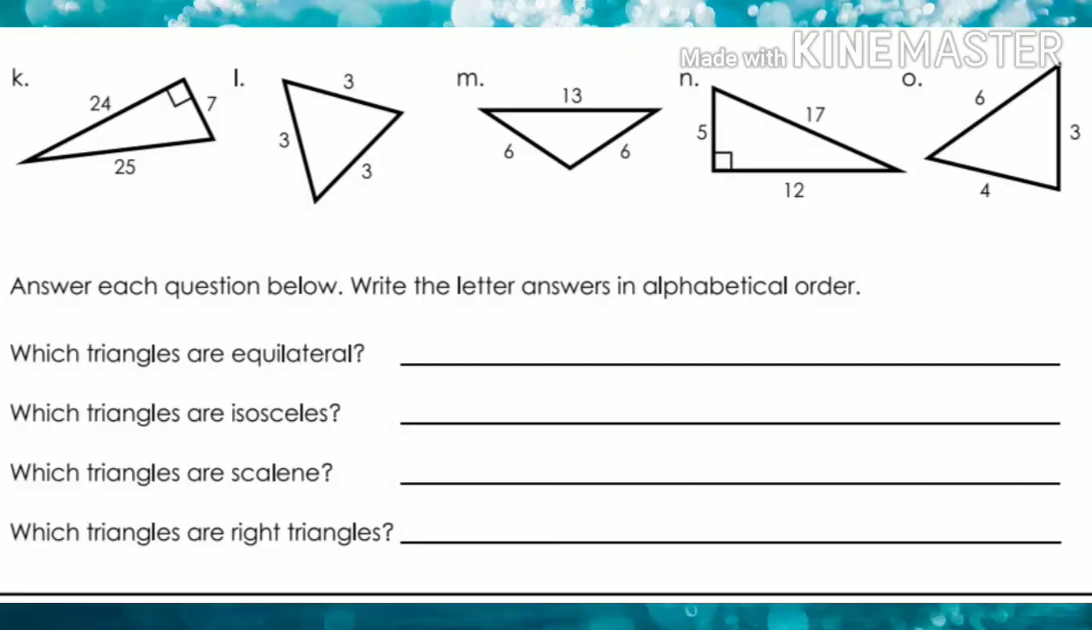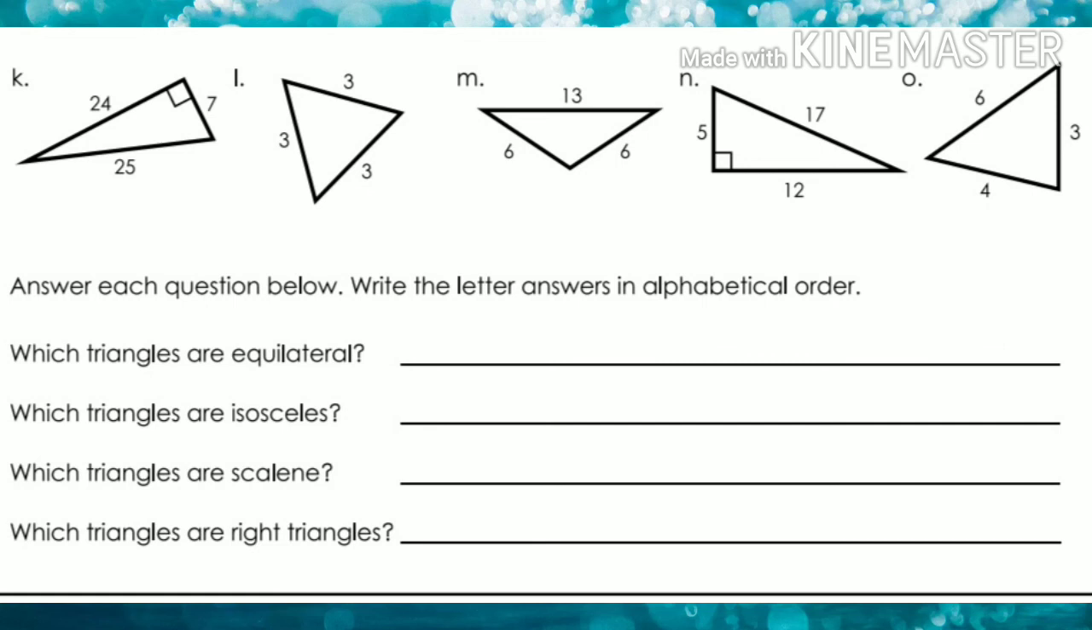Remember this very important property, that the measure of an exterior angle is always greater than the remote interior angle. Now let's check your knowledge, how much you understood in today's lecture. Here are some questions for you. Find the answers to these questions and send your answers to me on my personal number.